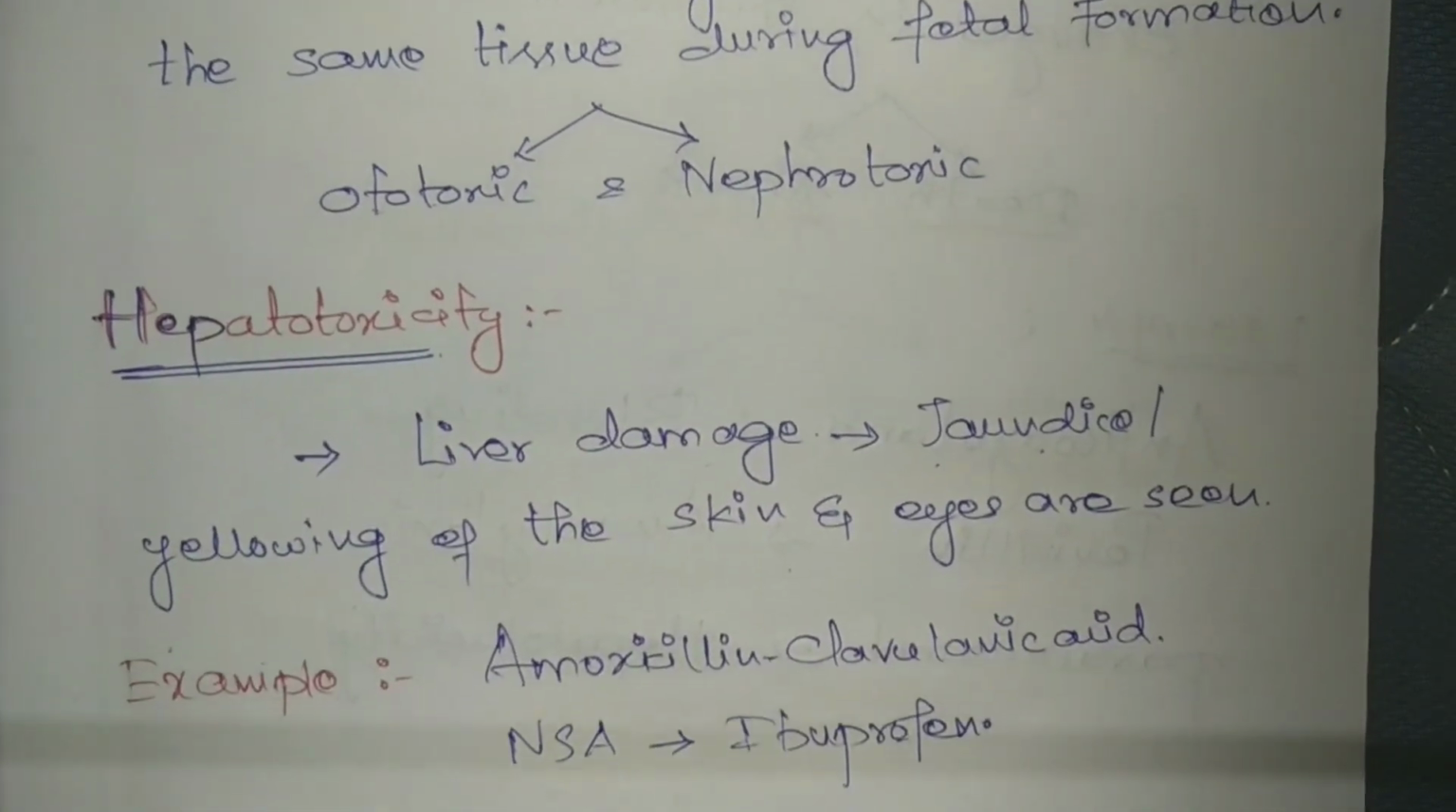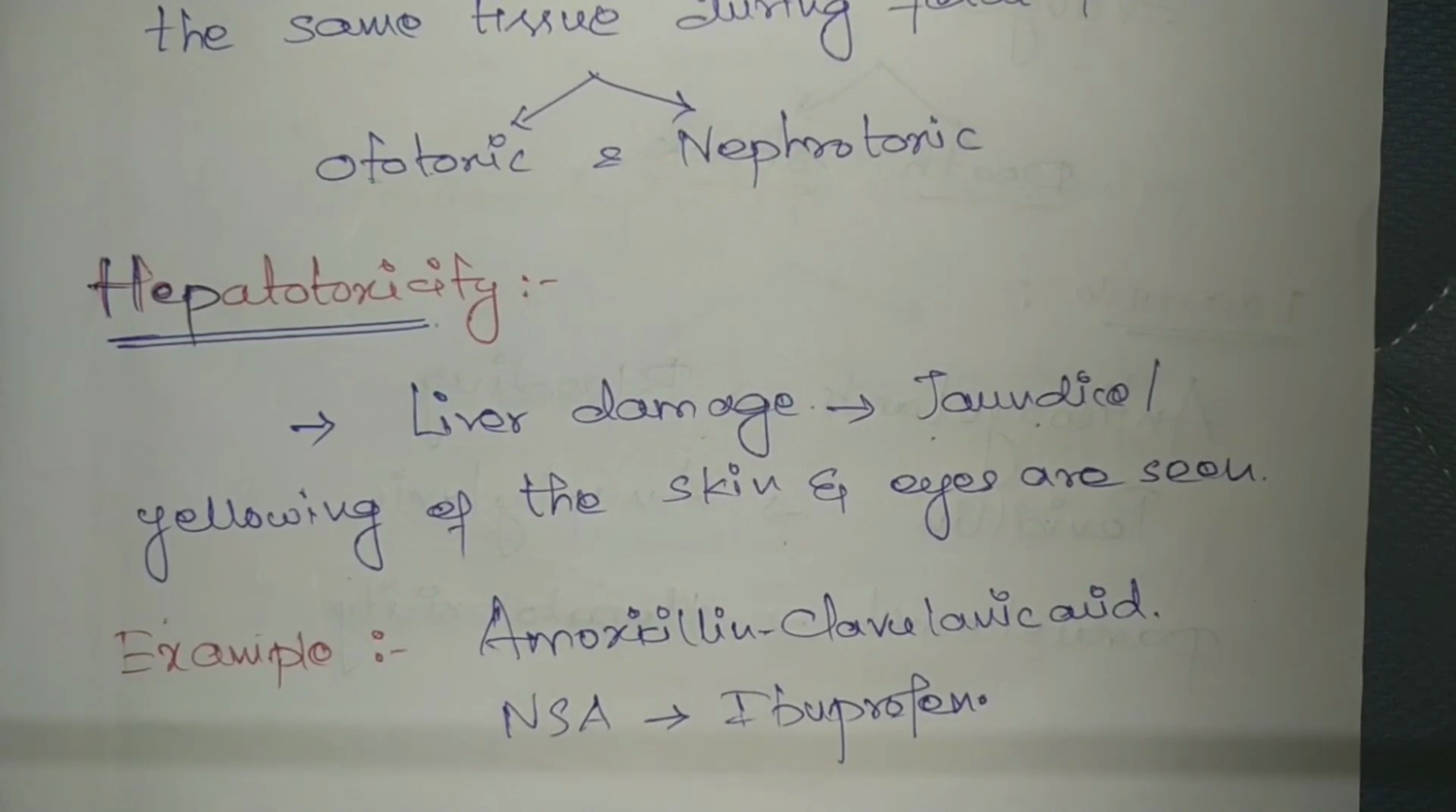And the next one is hepatotoxicity. Hepatotoxicity is liver damage which can be identified by jaundice. In jaundice, yellowing of the skin and eyes is seen. Examples are amoxicillin, clavulanic acid, and non-steroidal analgesics like ibuprofen.